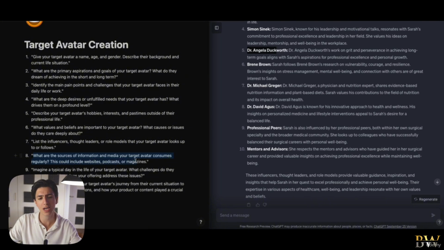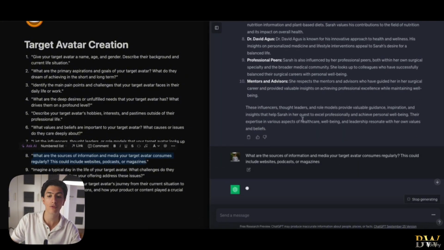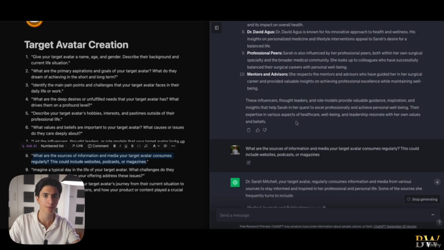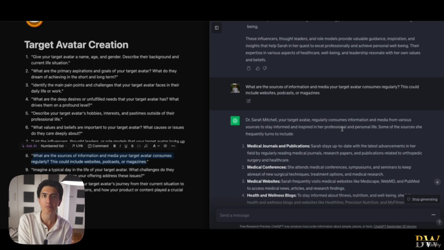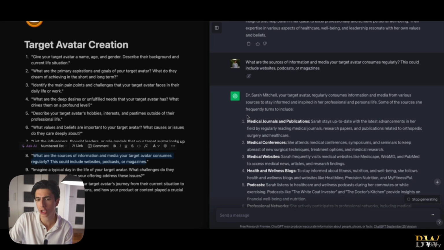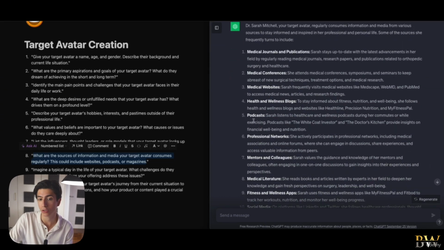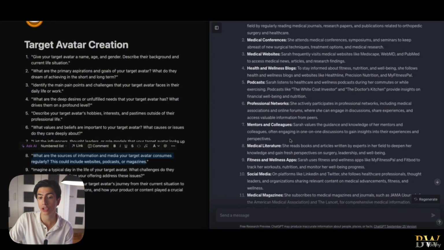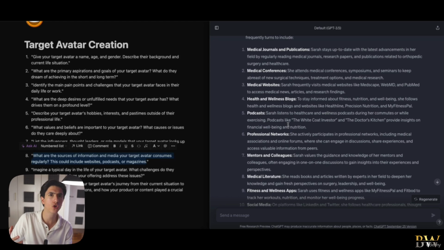This could include websites, podcasts, or magazines. Again, in the same fashion of the influencers that our target avatar looks up to, right? We want to know the sources of information and media that our target avatar consumes, all right? So we got, again, medical journals, publications, conferences, websites, right? Health and wellness blogs, podcasts, networks, mentors and colleagues, medical literature. So all of that stuff we also have brainstormed, if you remember, in the target audience research.